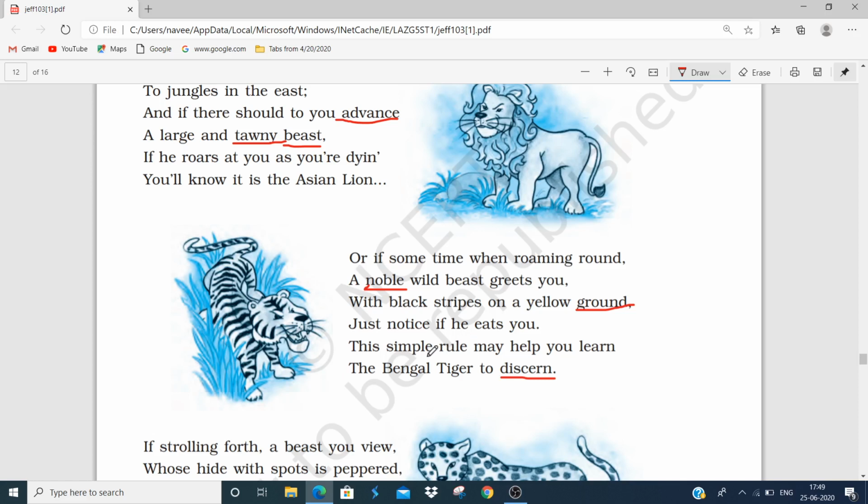Now I have told you that the poet has used very dark humor. Suppose some animal eats you up, how will you identify that animal, or how will you tell others that you have met a Bengal tiger? I hope this stanza is very clear to you. Now let's move to the third stanza.